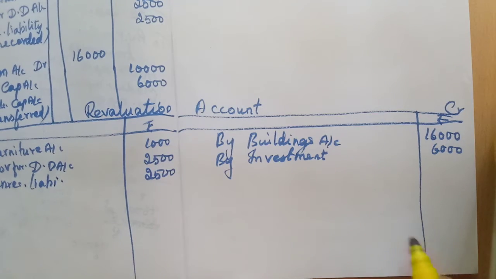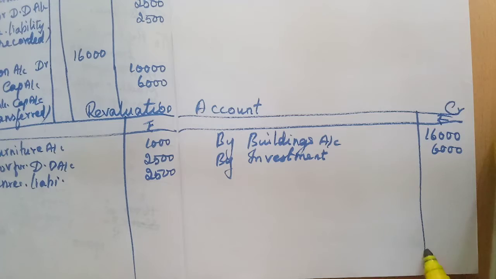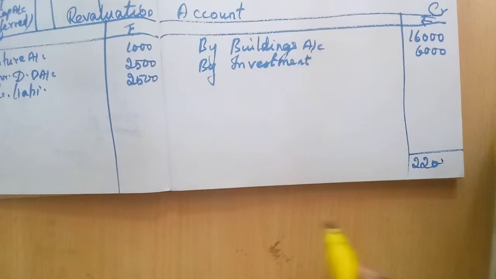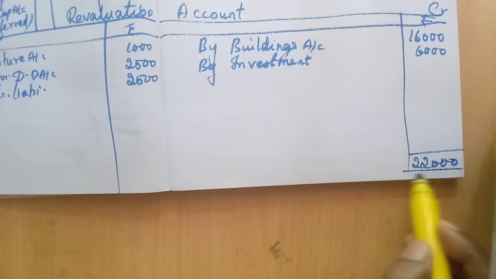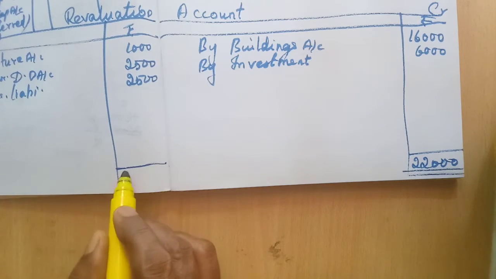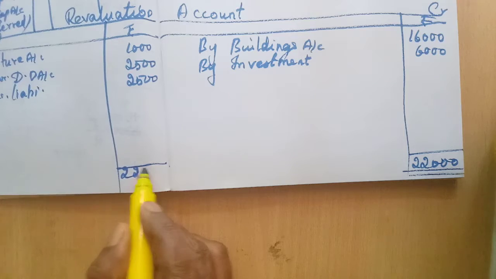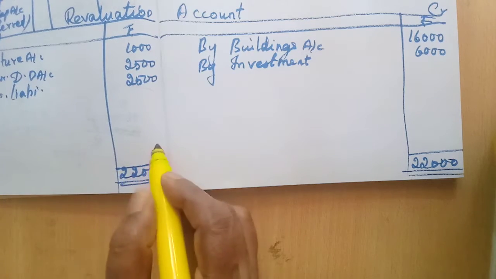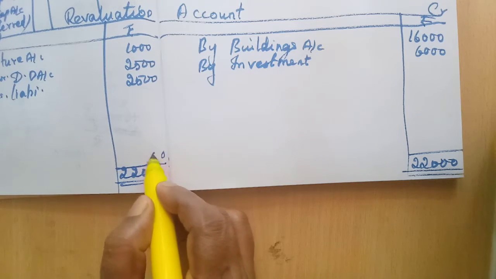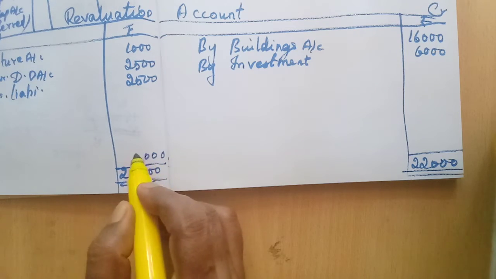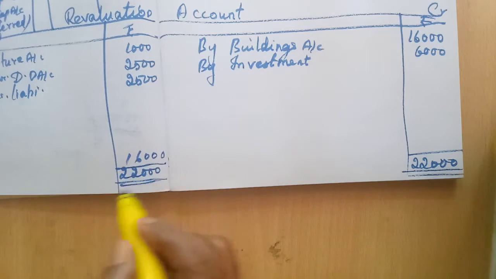Now you find out the total, 22,000. That total you write here also, 22,000. Write the amount balance 16,000, isn't it? We have already calculated. So 16,000.